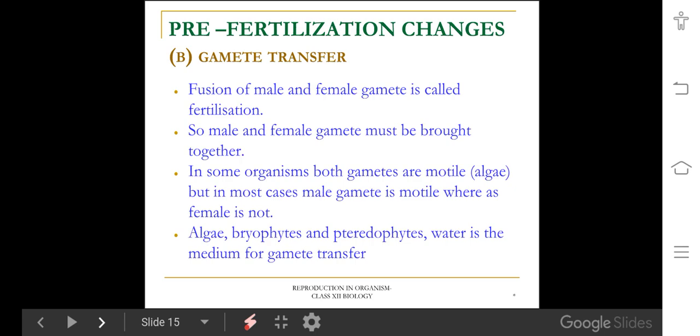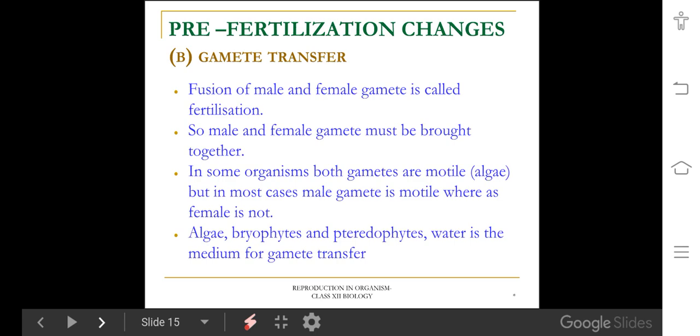Next, the sub-event in pre-fertilization, gamete transfer. Gamete transfer is also one of the essential events in sexual reproduction. In lower organisms like algae, bryophytes, pteridophytes, and lower animals like amphibians and fishes, water is the medium for gamete transfer. In those organisms, male or female gametes are motile, and that motility allows a gamete to reach the other gamete and achieve fertilization.